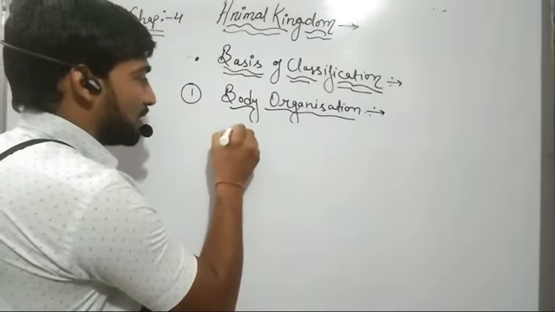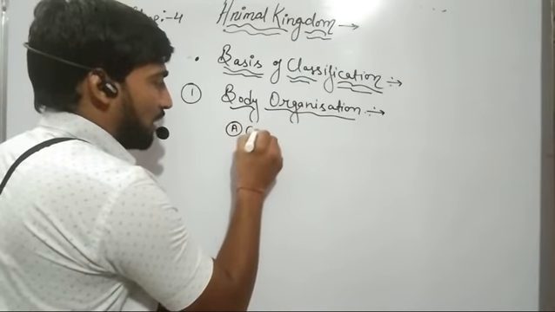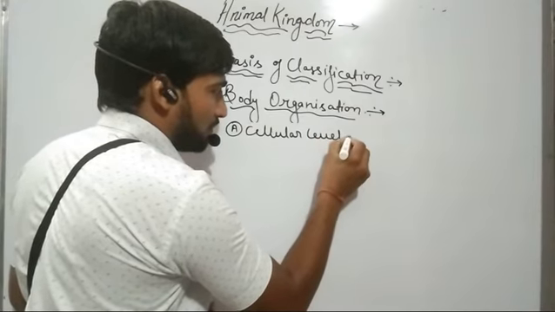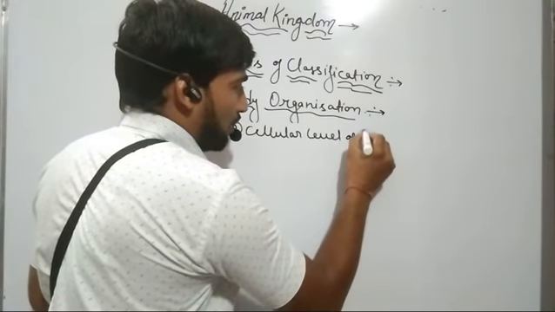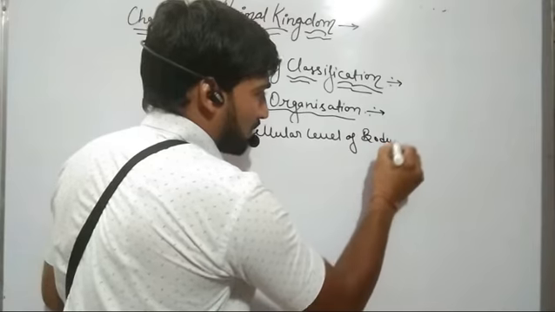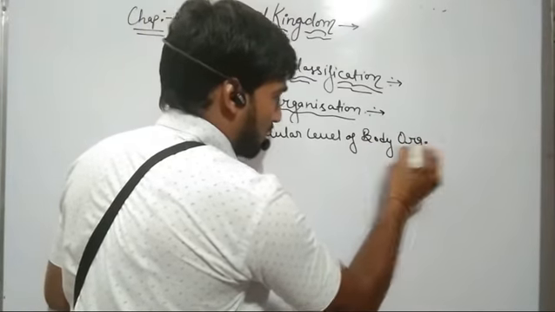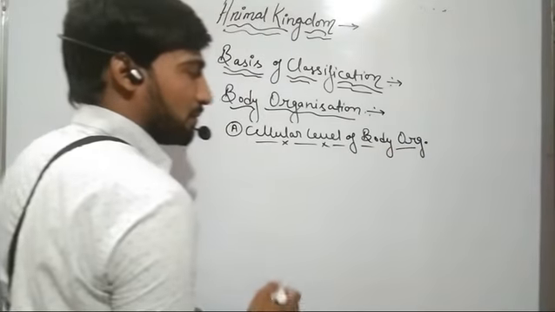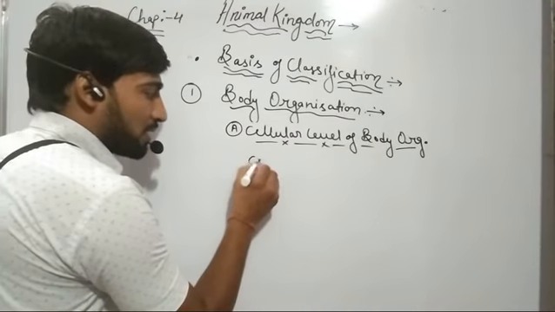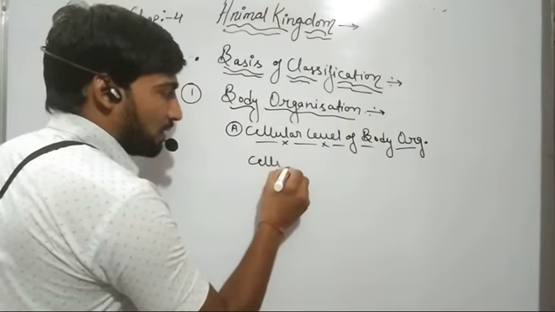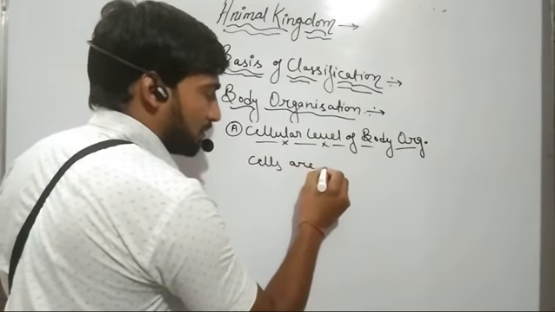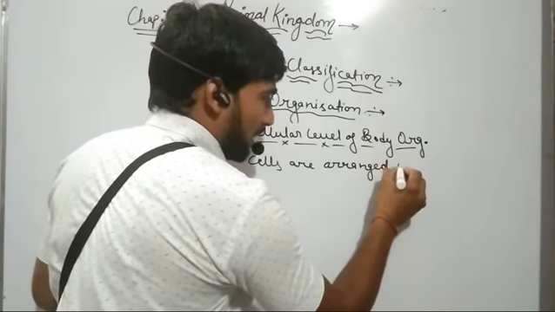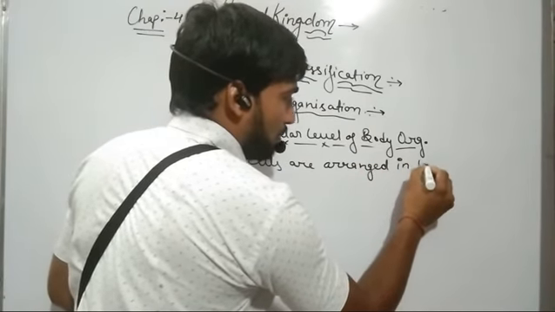So the organism having the cellular level of body organization: the cells are arranged in loose aggregates.